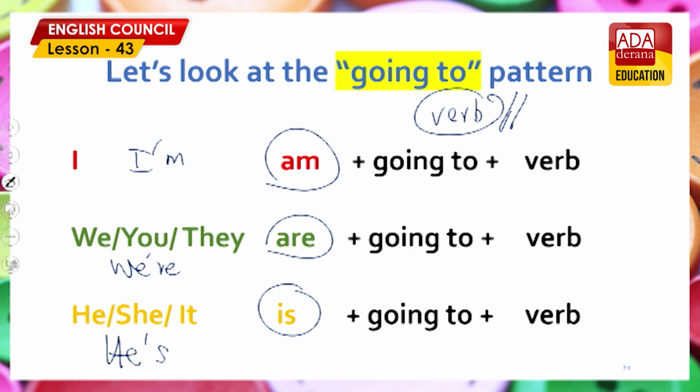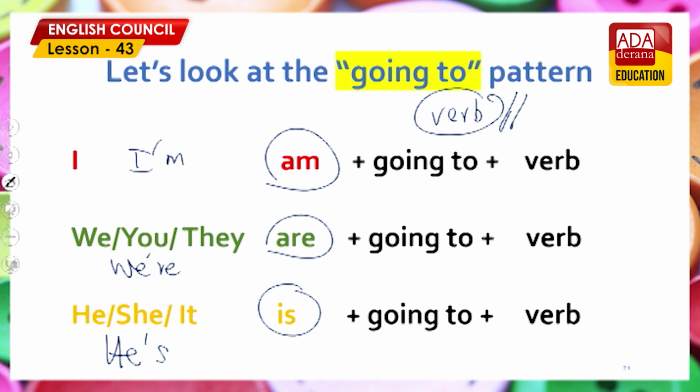Verb stand. I'm going to stand. We are going to stand. You are going to stand. They're going to stand. He is going to stand. She is going to stand. It's going to stand. Watch.